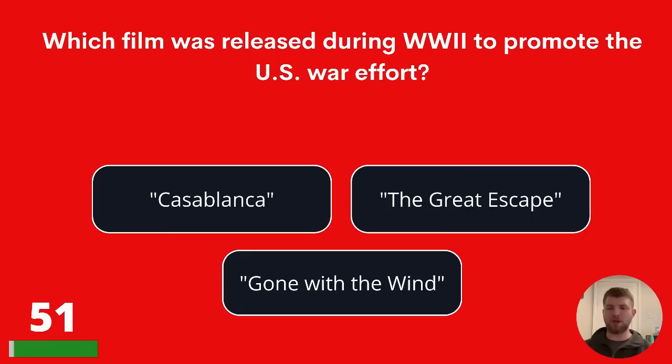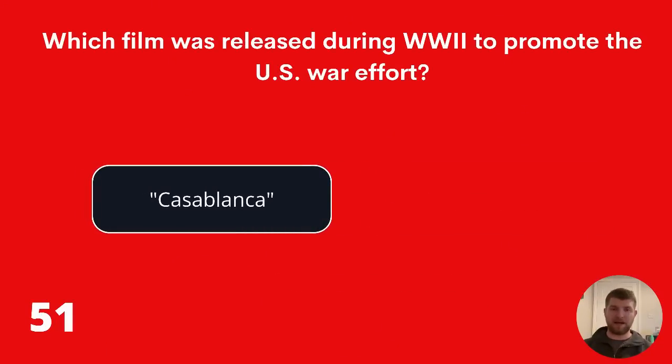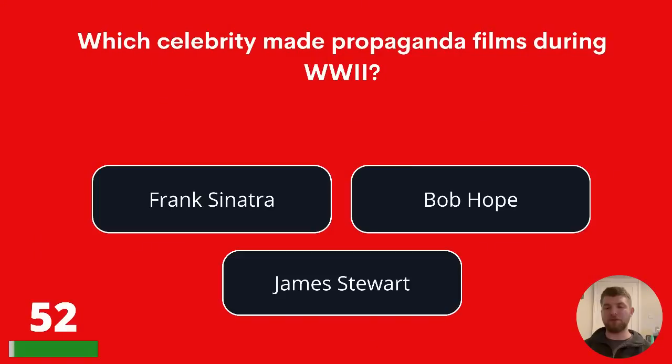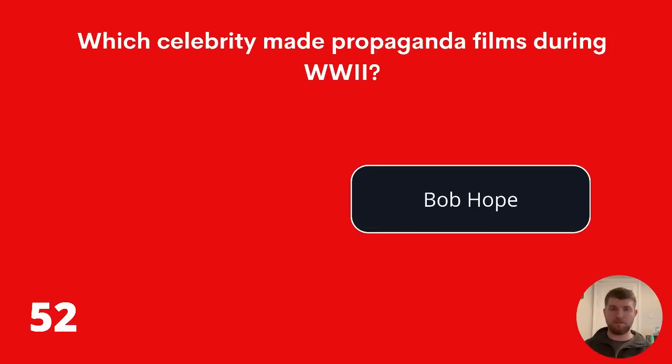Which film was released during World War II to promote the US war effort? Casablanca, The Great Escape, or Gone with the Wind? The answer is Casablanca. 52. Which celebrity made propaganda films during World War II? Frank Sinatra, Bob Hope, or James Stewart? The celebrity that made propaganda films during World War II was Bob Hope.